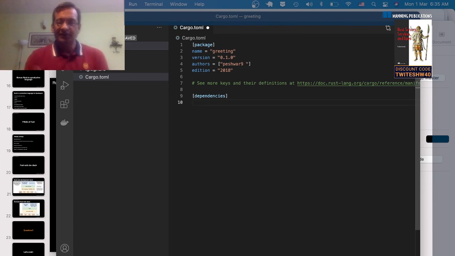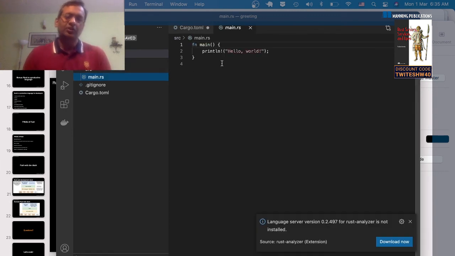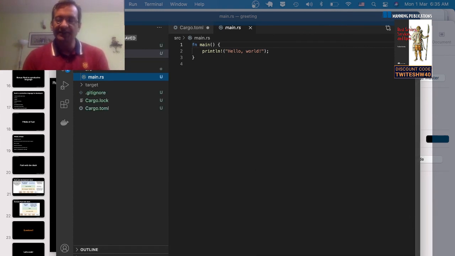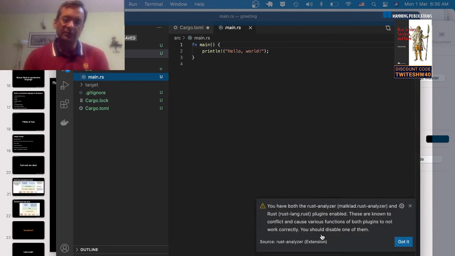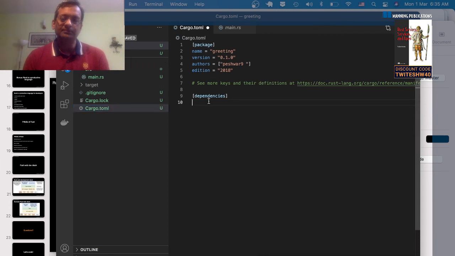So this is where you specify all your dependencies, and then by default it comes with some simple hello world type of code. Okay, so for developing a simple web service in Rust, we're going to first add the dependency to import the web framework. So let's go to Cargo TOML, and all you have to do is say Actix Web, and I'm going to use version 3, which is the current version.